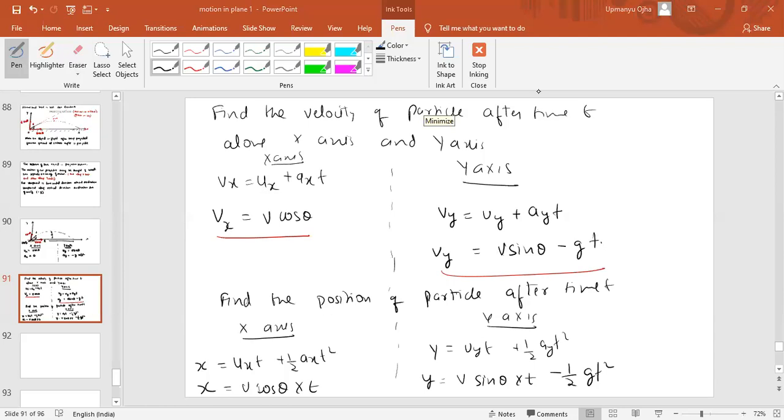Position can be expressed in x and y, i cap and j cap. That also I will do. For now, you understand this. The acceleration along the x is 0. See, I have written this formula, that x equal to uxt plus half axt square. ax is 0, so it becomes u cos theta into t only. I am using the equation of motion here.